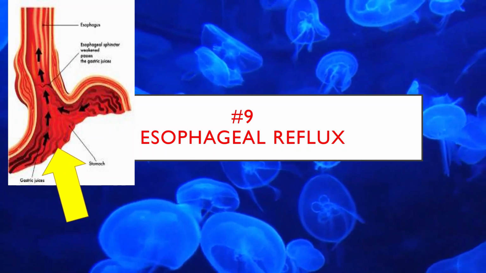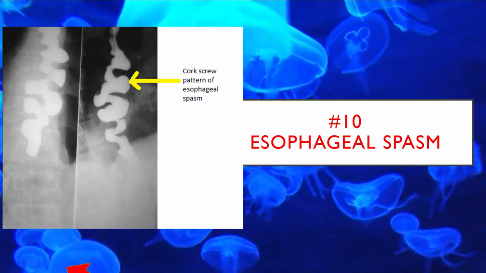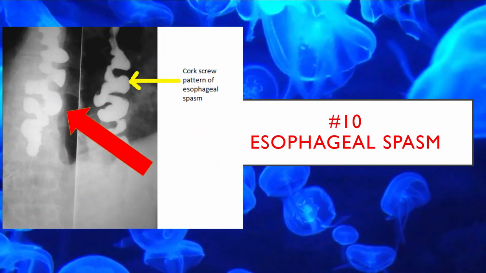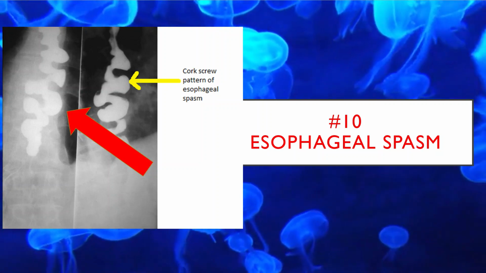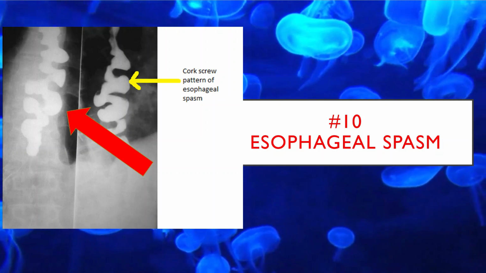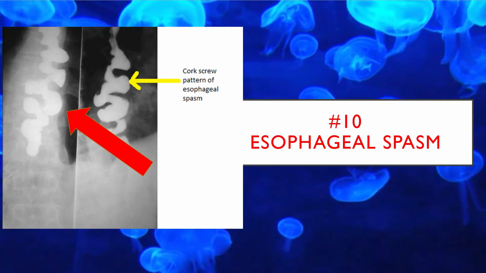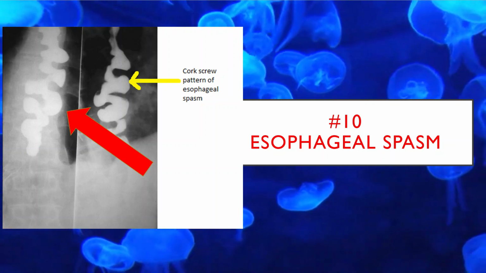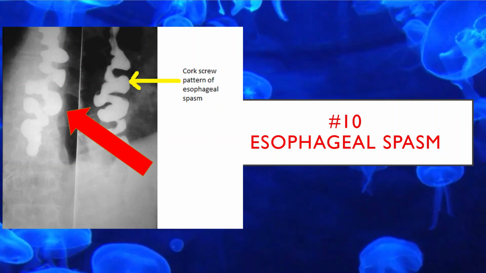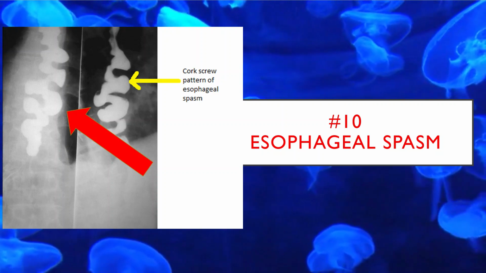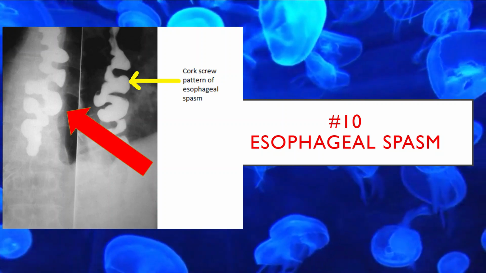The 10th cause is esophageal spasm. Patients have retrosternal chest pain that is often described as squeezing retrosternal pain or spasm with associated dysphagia for solids and liquids. Patients have esophageal dysphagia characterized by difficulty swallowing several seconds after initiating a swallow and a sensation of food getting stuck at the suprasternal notch or chest.